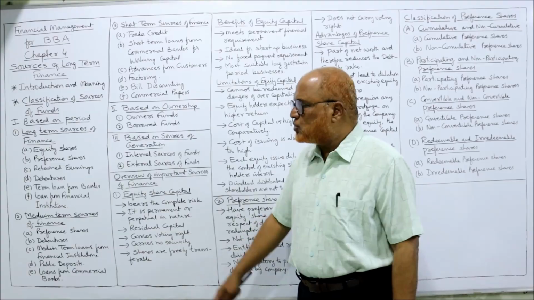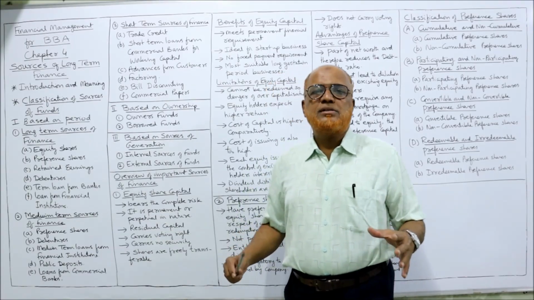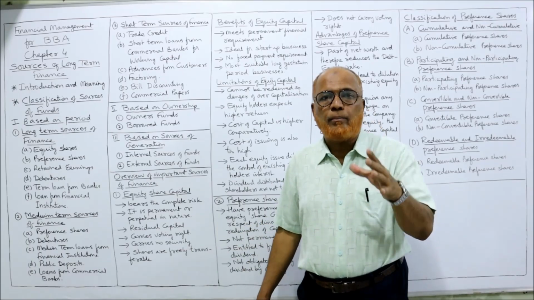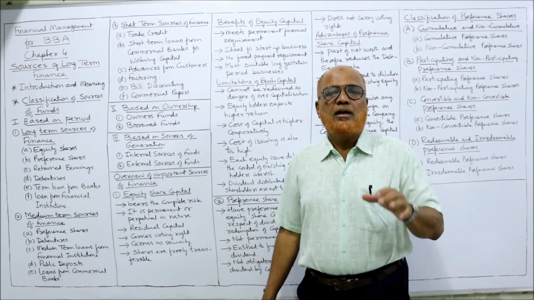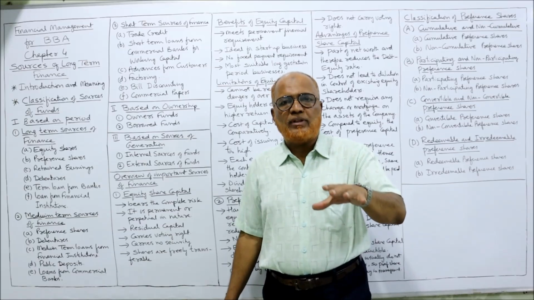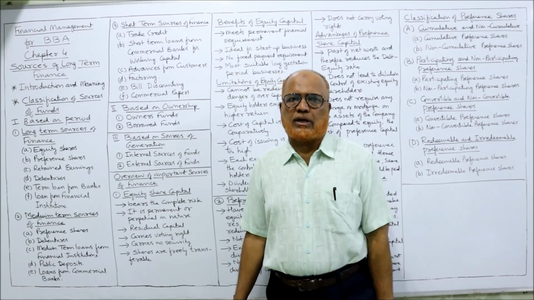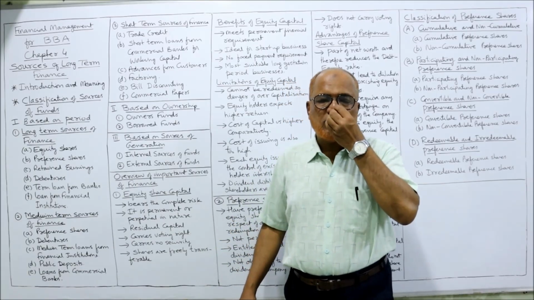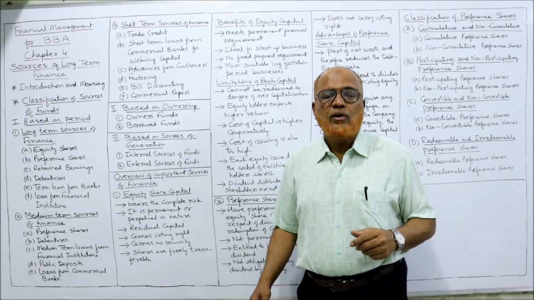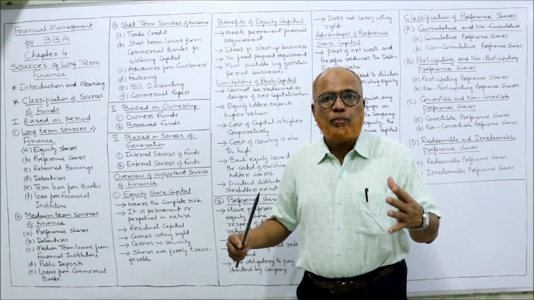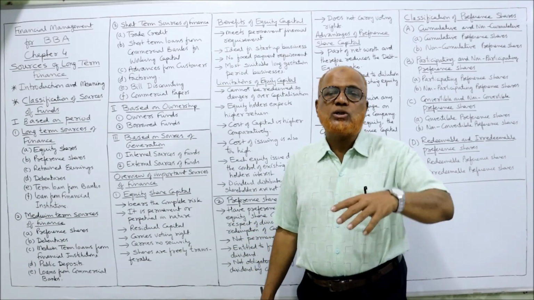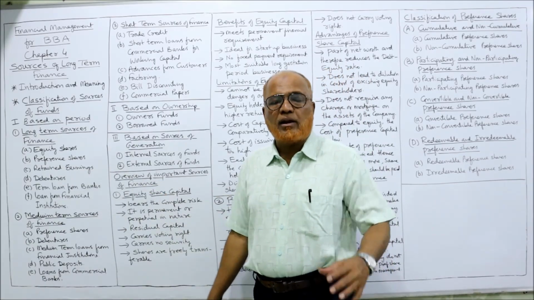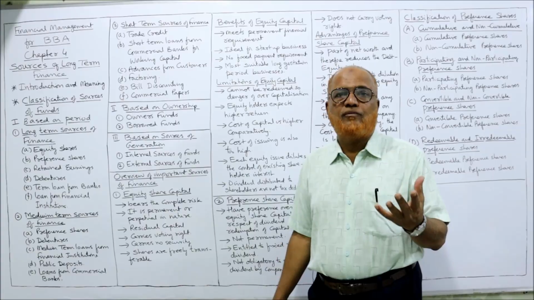So what is long-term source of finance? Every business will require a long-term source of finance, that is called permanent source of finance. This type of finance will be there with the company for a long period of time. That's why the fund is required for modernization, for expansion, for starting a new project or purchasing the fixed assets. So this type of requirement, we need long-term funds.